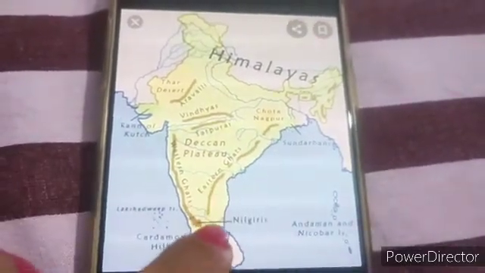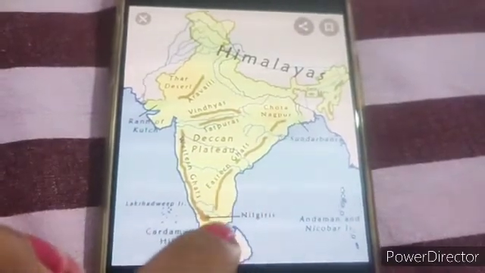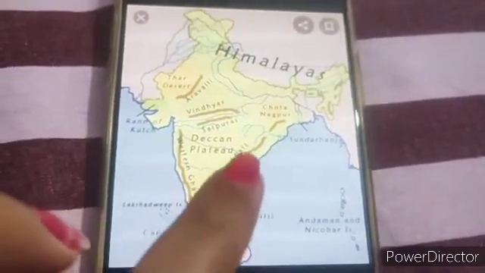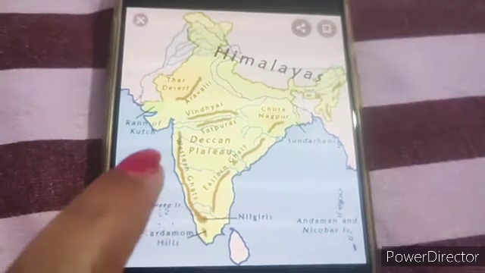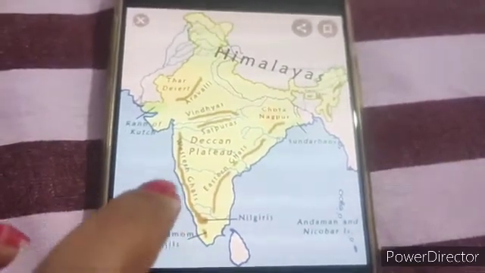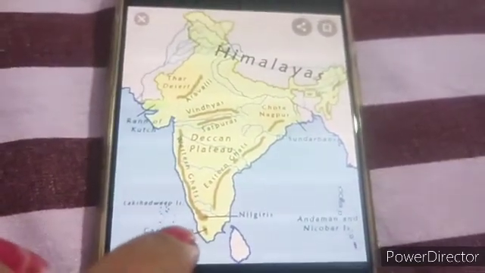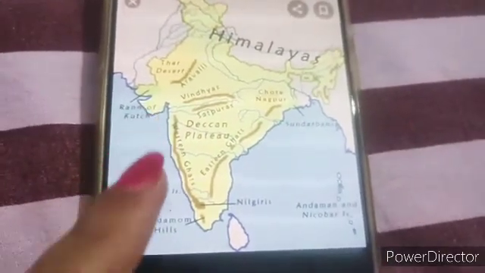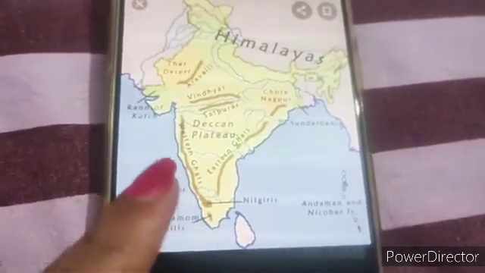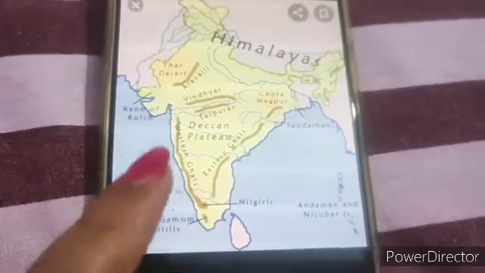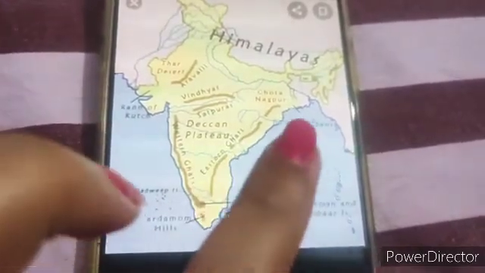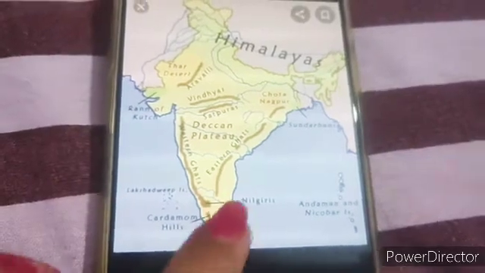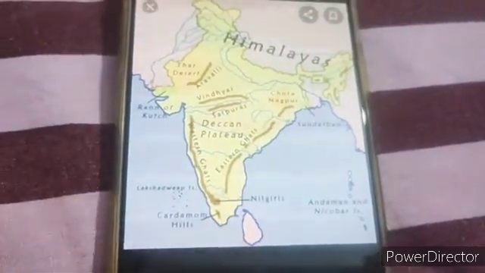Broader means chauda hai as compared to the western coastal plains. I hope students you understood about the Western Ghats, the western coastal plains and the eastern coastal plains.